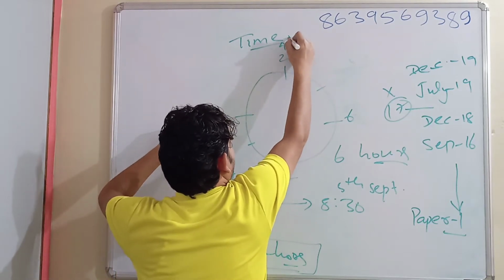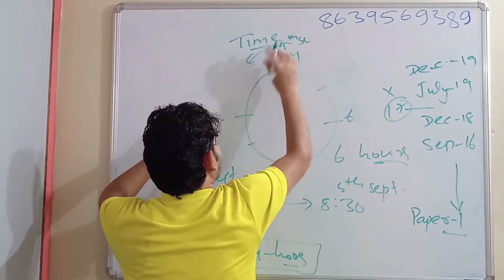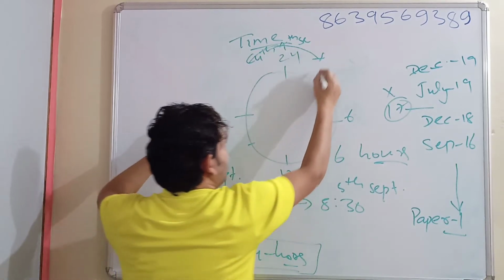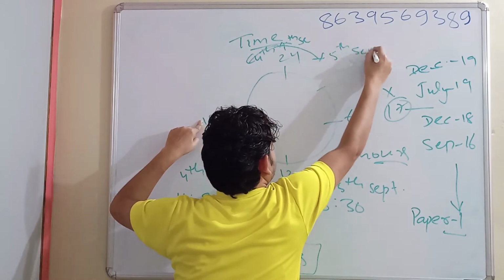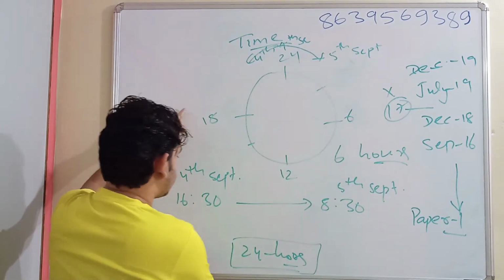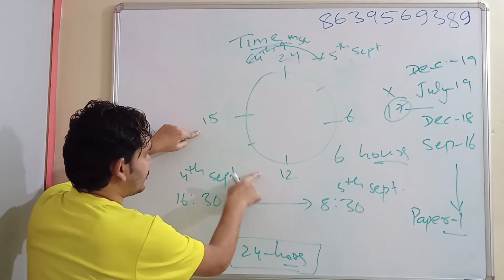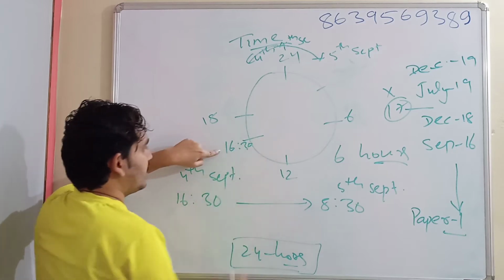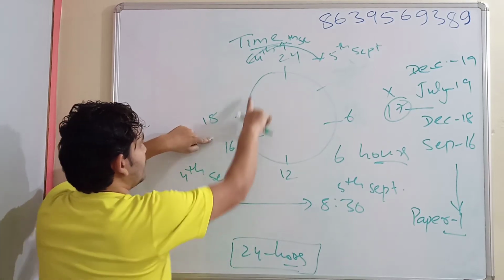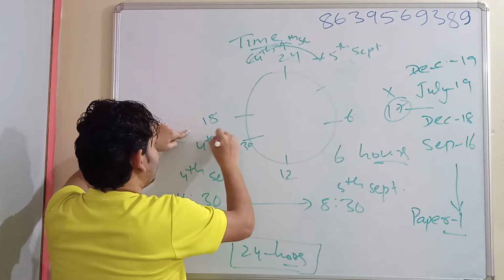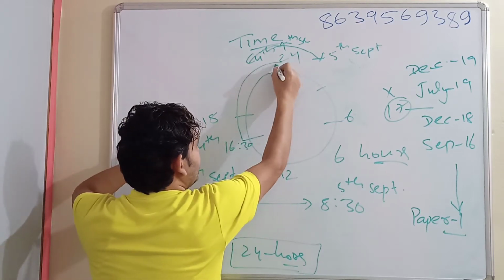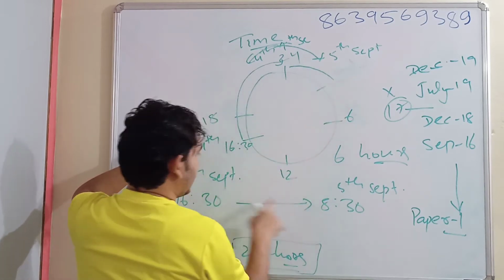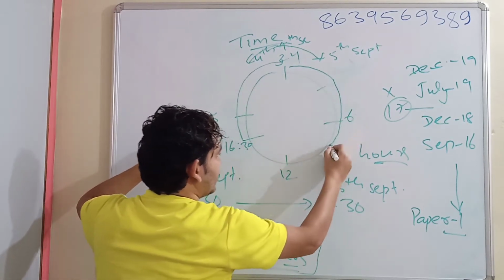If this is 4th September, before that is 4th September, and as the clock crosses here, it will become 5th September. So if a person starts at 16:30, after 12 and before 18, let's take that he started his journey at 16:30 here on 4th September. He started his journey on 4th September, and reached on 5th September, reaching his destination at 8:30, somewhere around here.